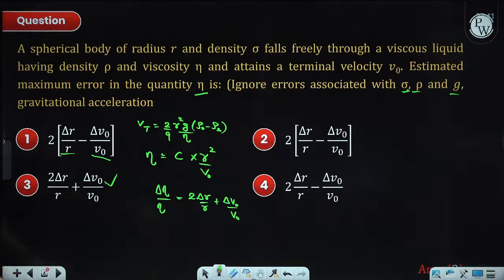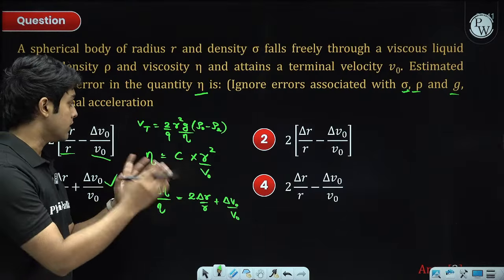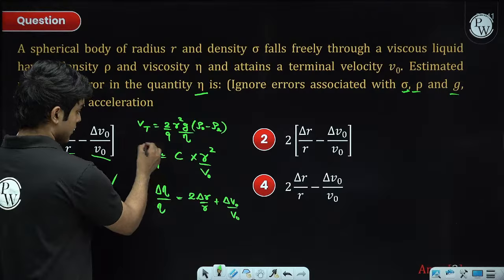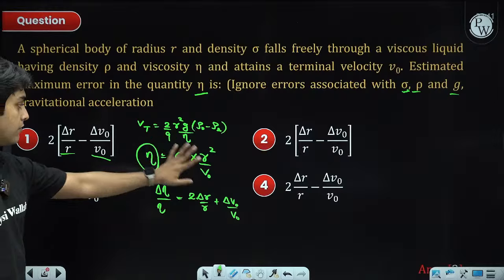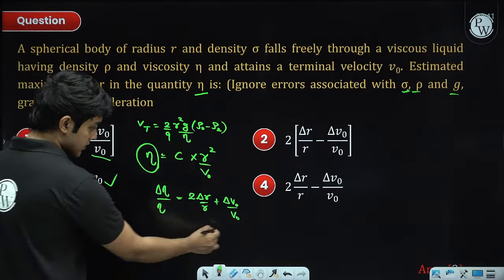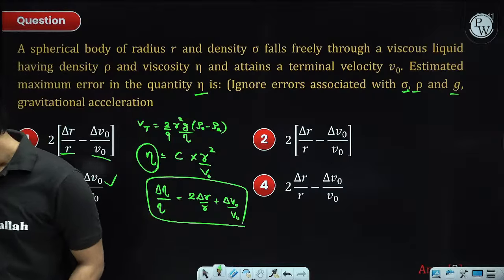So for maximum percentage error, whenever they ask, just remember the formula, rearrange so that the term whose percentage error you need comes on the left side, everything else on the right side, and then it's the usual formula.